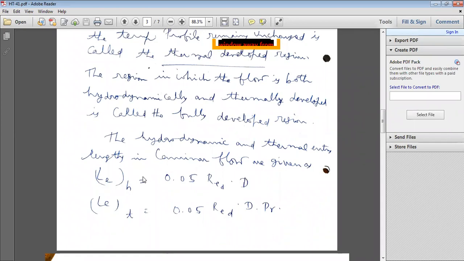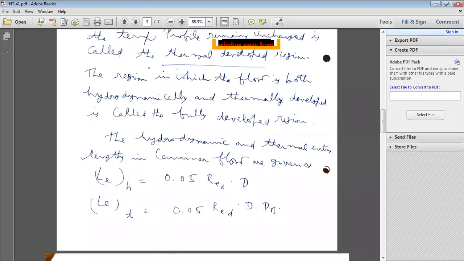Like that, you can calculate hydrodynamic entry length by using this formula. Next, how do you find out thermal entry length? Thermal entry length, L_e,T: T for thermal, E for entry, L for length. So thermal entry length is equal to 0.05 into Re_D, the Reynolds number, into the diameter of the pipe